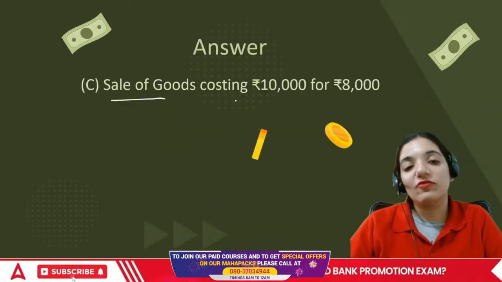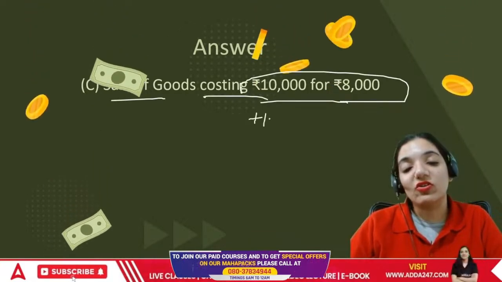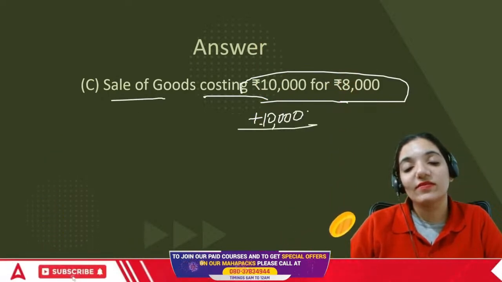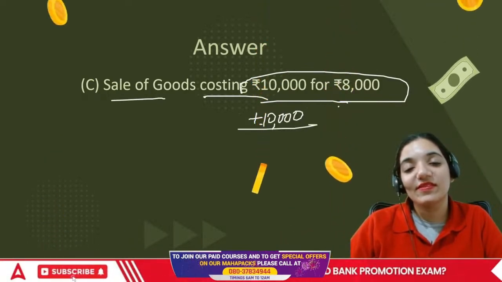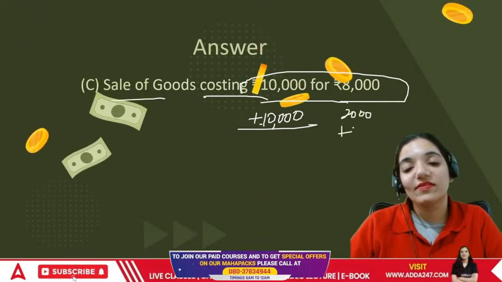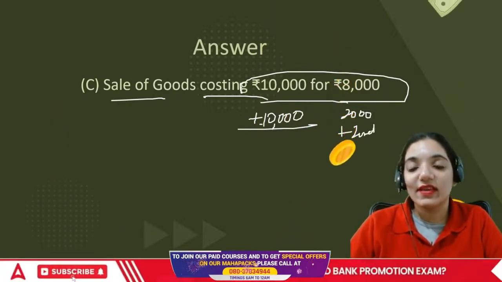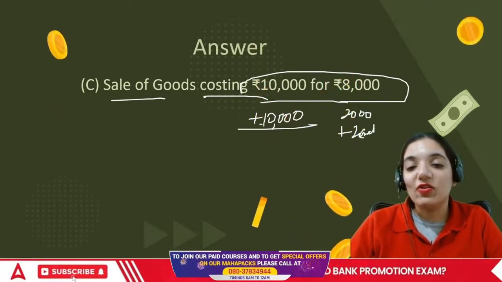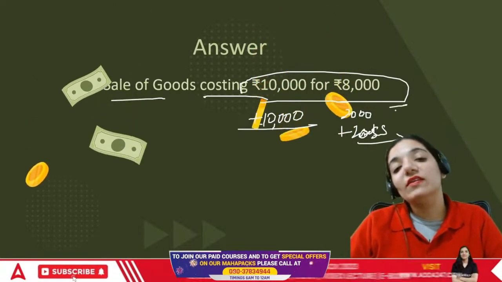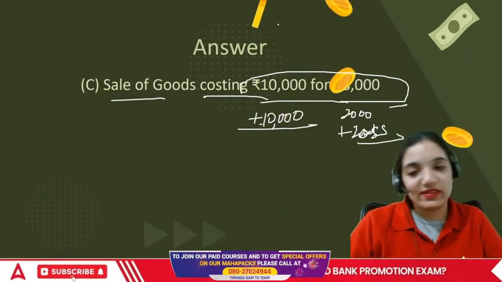So sale of goods costing 10,000 for 8,000. The goods are for rupees 10,000, so we sold it for 2,000 less.